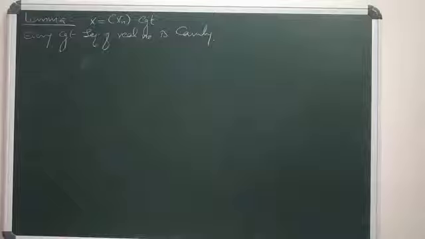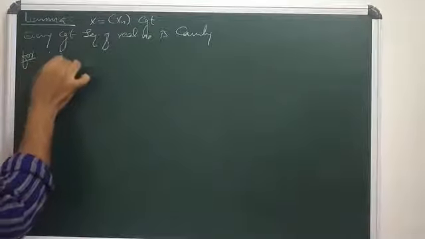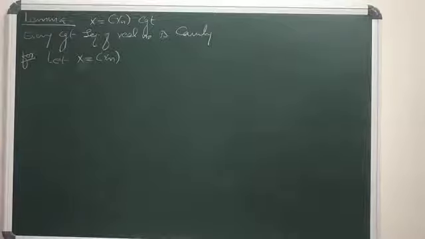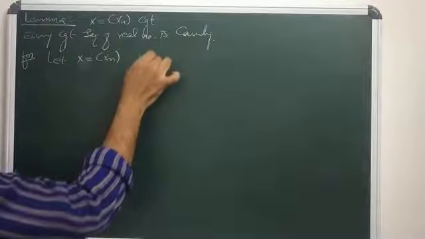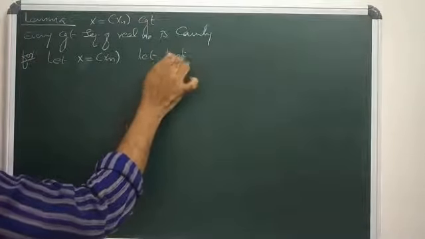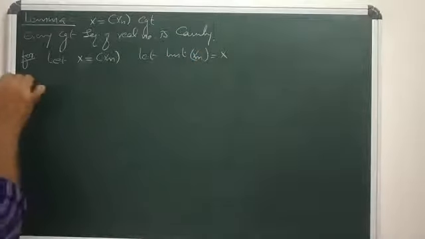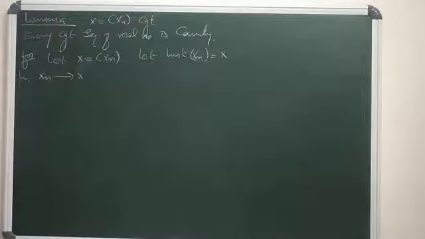How to prove this? Let x = (xn) be a convergent sequence of real numbers. Xn convergent means the limit as n goes to infinity of xn equals x. That is, the sequence xn converges to x. This is the given argument.